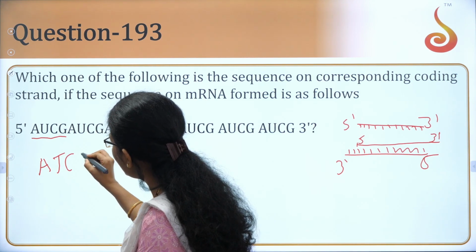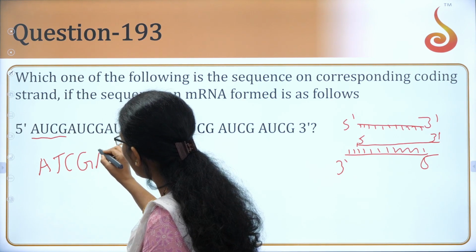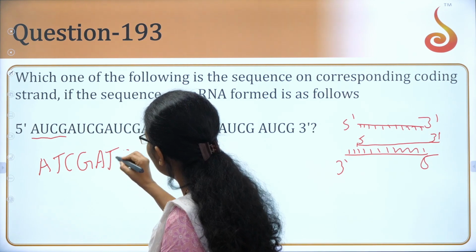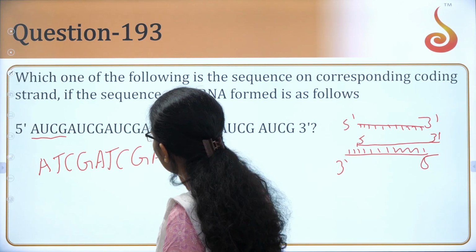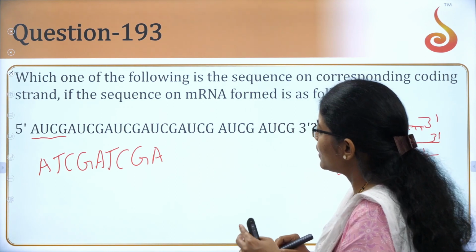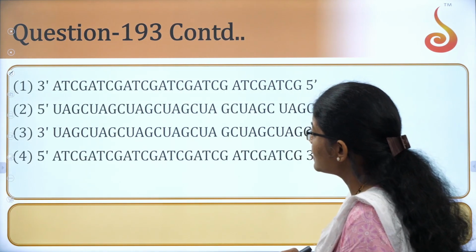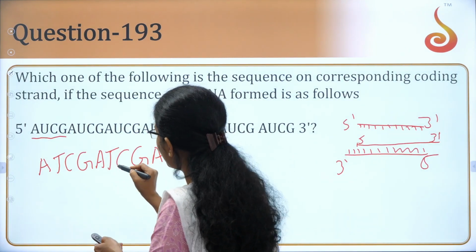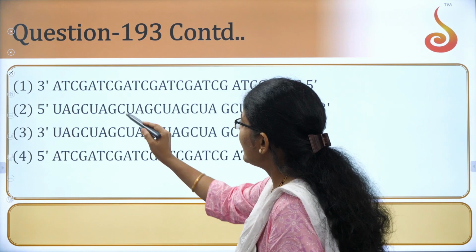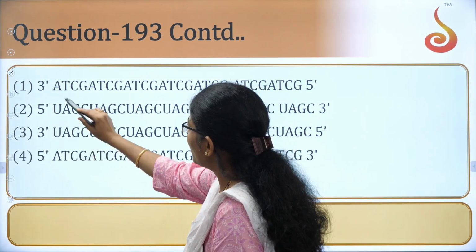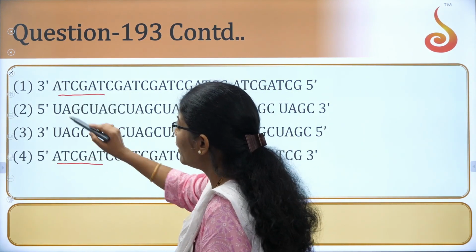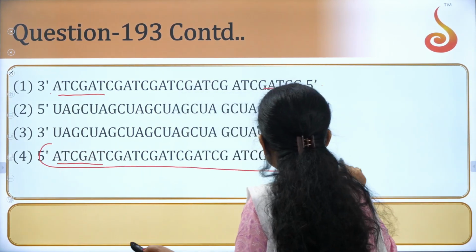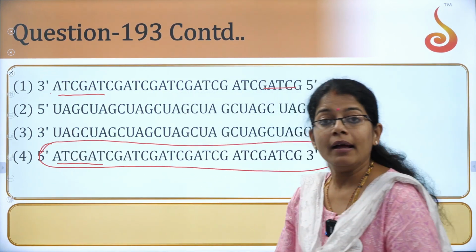And here you have C, G, A. You have U here, so T. Again continue C, G, A. So read the sequence with me: A, T, C, G, A, C, G, A, A, T, C, G, A. Okay, look at this. These are both the same. But this is 3 prime to 5 prime, and we need 5 prime. The answer is going to be option D.